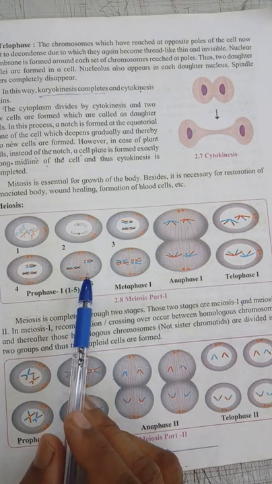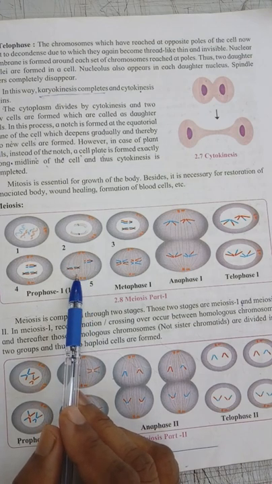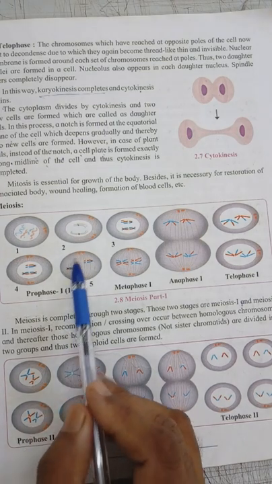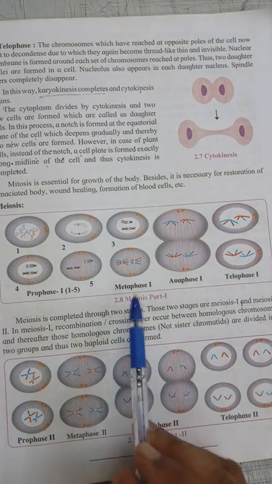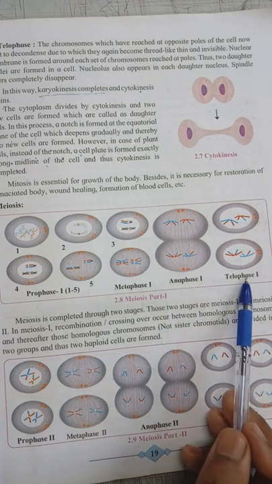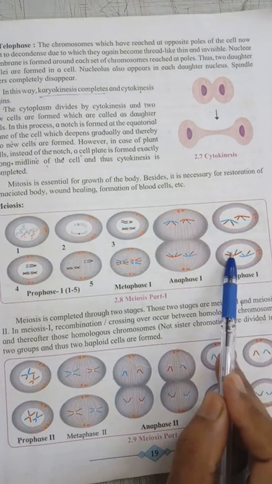In diakinesis, this is the last phase of prophase. The spindle fibers originate, and homologous chromosomes now get separated. Now the nucleolus starts disappearing. Next is metaphase 1 as you see in mitosis, then anaphase, then telophase 1 like in mitosis, and two haploid cells are formed.